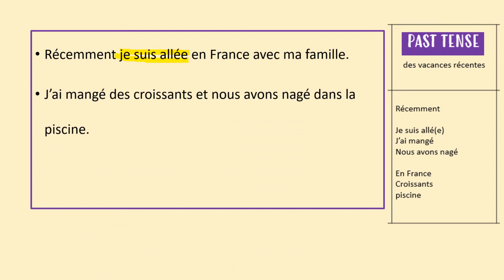J'ai mangé des croissants et nous avons nagé dans la piscine. If you see, I'm just using my language from my plan. I'm not making anything new up. I'm using exactly what I've planned to say. J'ai mangé, past tense, I ate. Nous avons nagé, we swam.